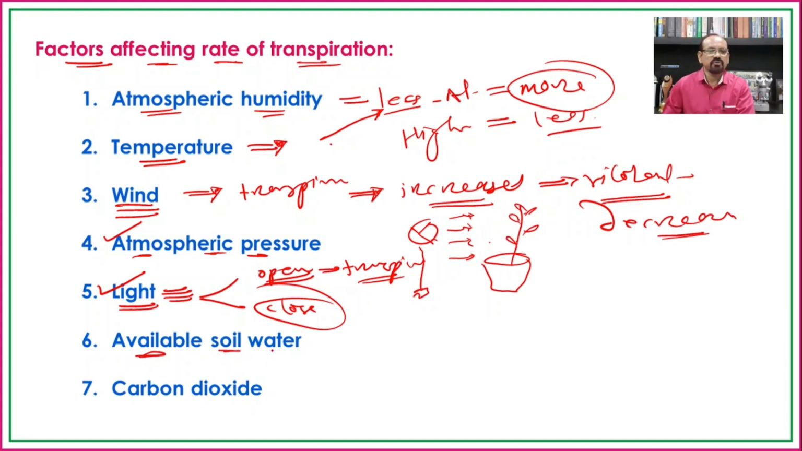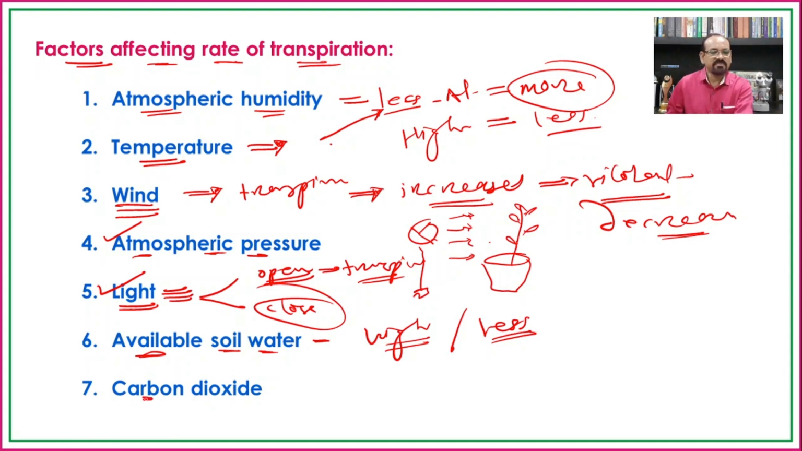Then available soil water. This is very important: if there is a sufficient amount of soil water, then the rate of transpiration will be high. But at the same time, if the availability of water is very low, or in a water stress condition, at that time the rate of transpiration will also be less, because when there is a creation of water deficit in the plant body, the stomata get closed, and when the stomata get closed, automatically there will be no transpiration through the stomata.